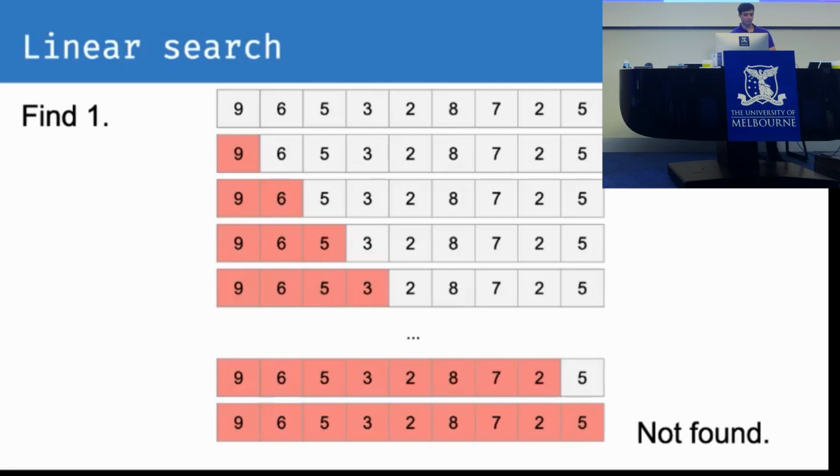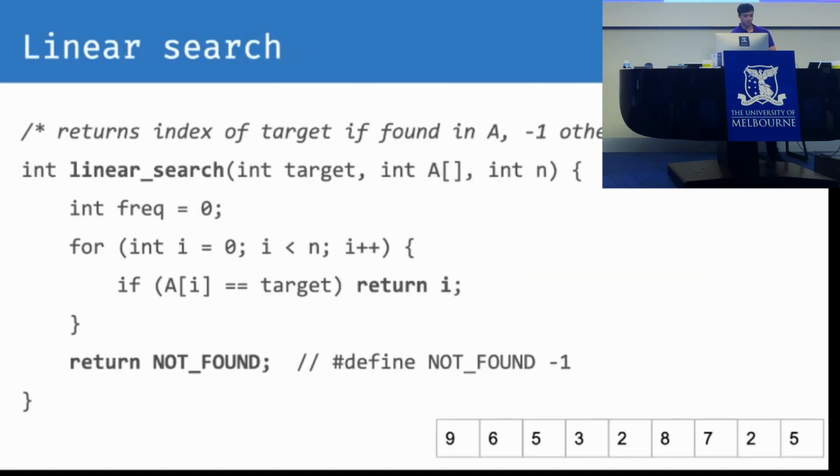So this a of i equals target is going to execute however many times we have to check that the current array element is equal to our target. So in the worst case, this would happen n times. We have to go through the whole array and fail to find the element. Or in the best case, it only happens once. We've found the element immediately.